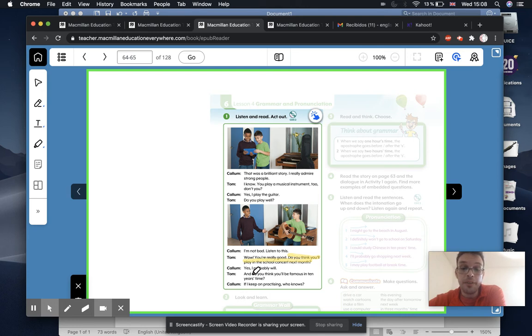And then we have another one here. Do you think you will be famous? And then we have a time expression here, in 10 years' time. Do you think you will be famous in 10 years' time? And he says, if I keep practicing, who knows? Okay, so these are two examples of questions about the future. Maybe in your book you can underline. Very good.